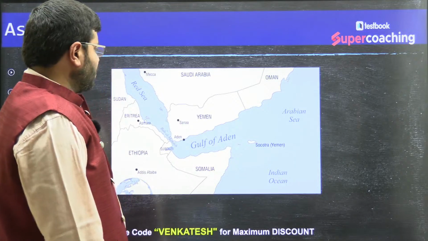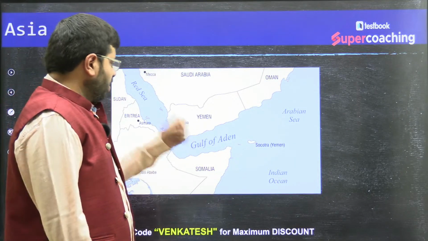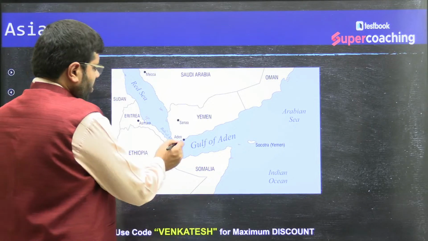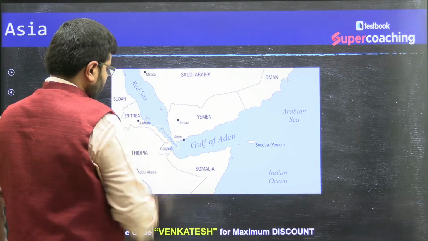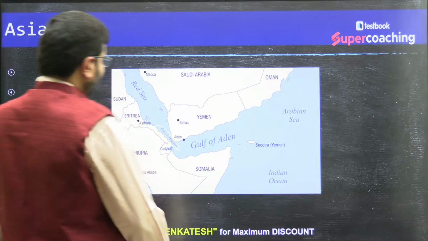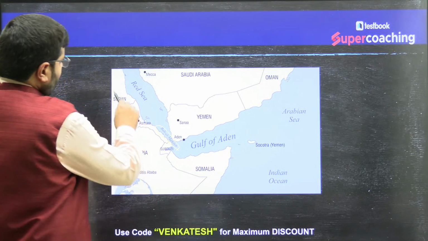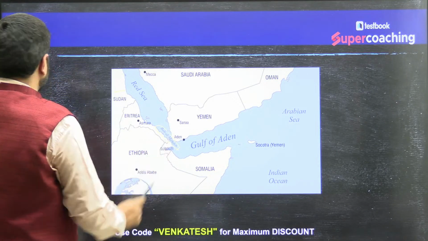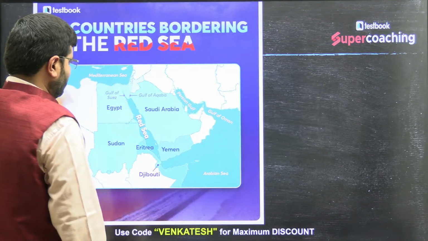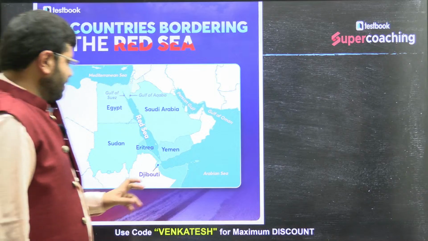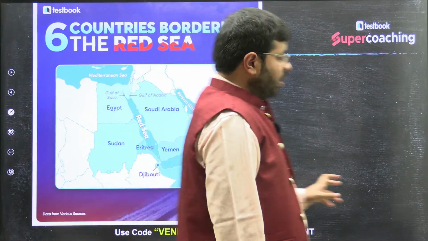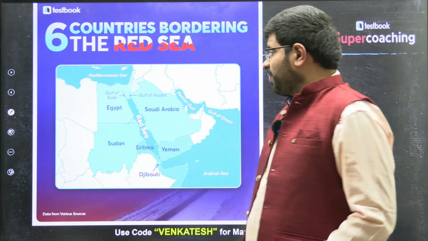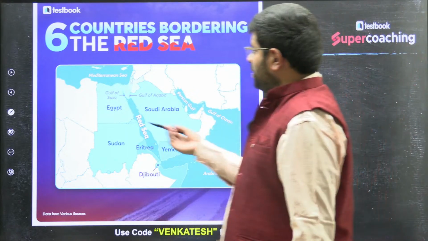Then, similarly, when you talk about the straits, one major strait between the Gulf of Aden and the Red Sea is the Bab el Mandab Strait. You have the countries of the Red Sea here: Sudan, Eritrea, Djibouti, Somalia, Yemen, Saudi. Because the Red Sea is in so much conflict in the present era, I want you to remember the countries which share a boundary with the Red Sea, right?